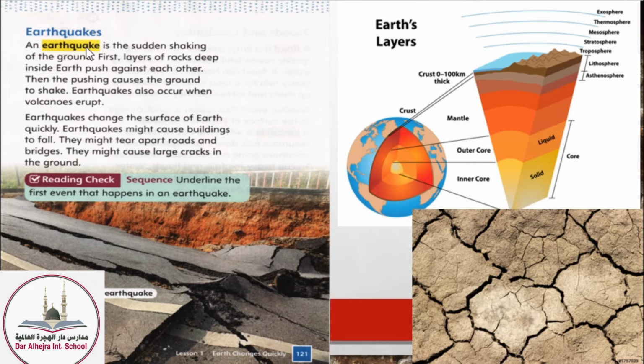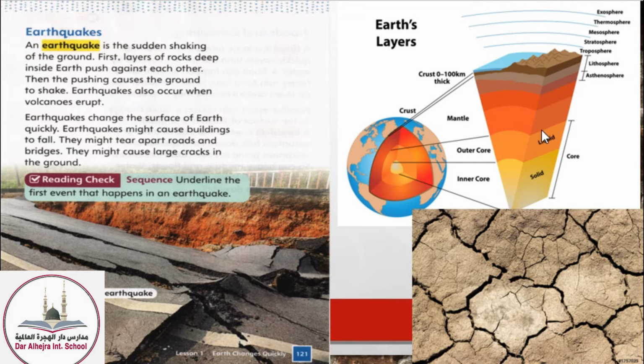The next quick change that we can see is the earthquake. What is the earthquake? The earthquake is the sudden shake of the ground. How does it happen? The ground has many layers. We don't need to know their names now, but we need to know that it's not just the land that we walk on; the ground has many layers. The inside of these layers is under very hard pressure because they push each other.